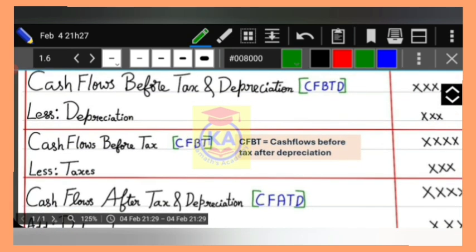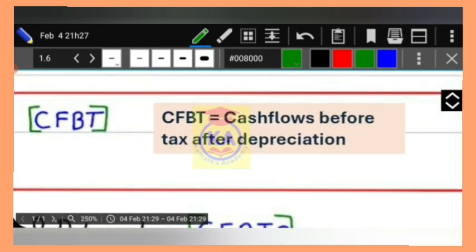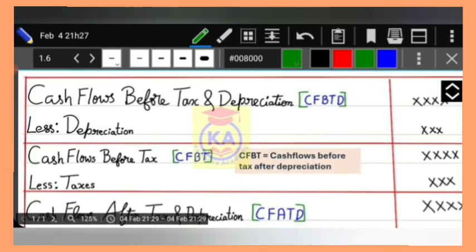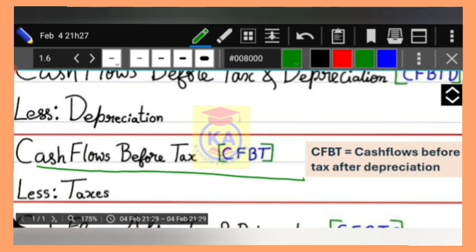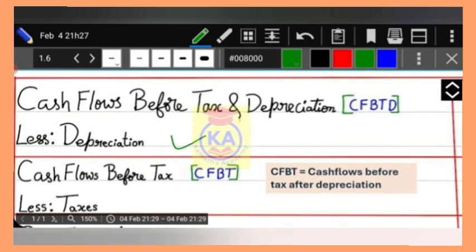Now, listen to this very carefully. Cash flows before tax means cash flows before tax after depreciation. Now you might be confused. What does it mean? Here you might be confused with the words after depreciation, right? Now you have derived this answer, cash flows before tax, after deducting depreciation from CFBTD.